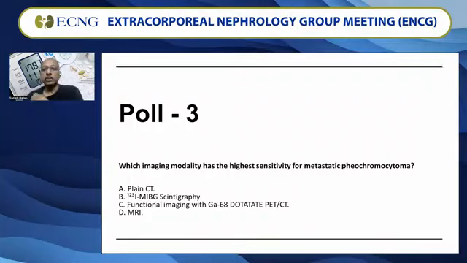We'll give 10 seconds for everyone to answer this poll, after which we can have the results. Stop the poll and launch the results. So 64% have chosen dotatate PET CT. So I think that's probably the right answer. I'll ask Dr. Vilesh to elaborate on that.